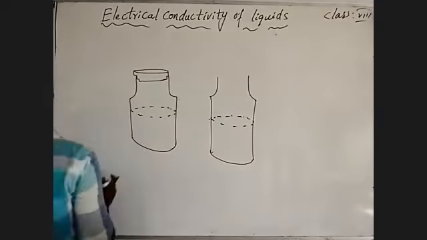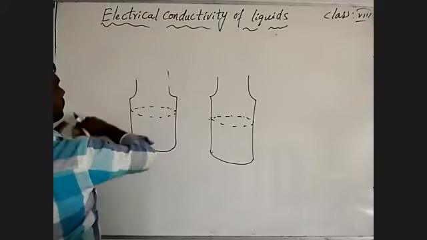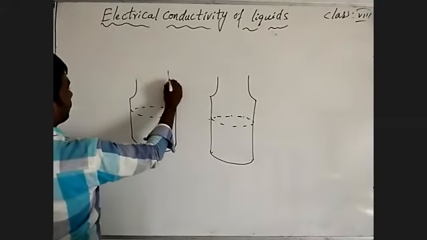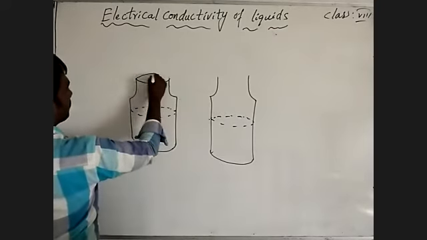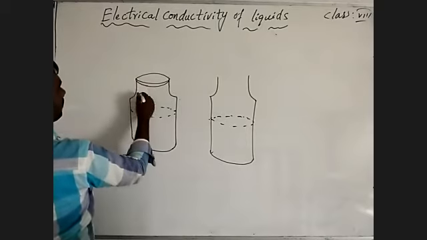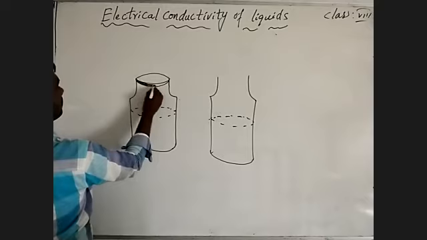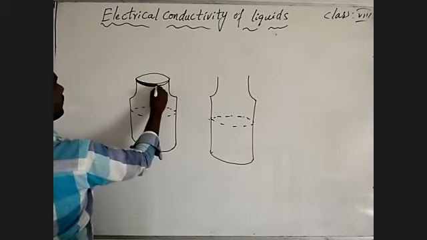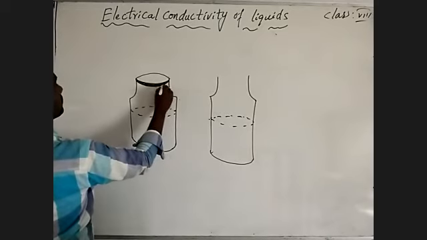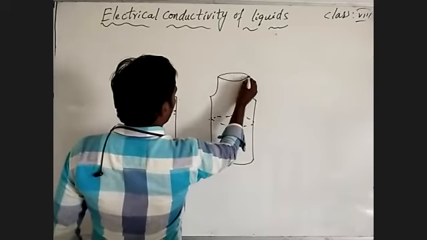Otherwise, there is no problem identifying that. You can go with a simple way. Imagine this is a rubber cap. And this is also, of course, a rubber cap.